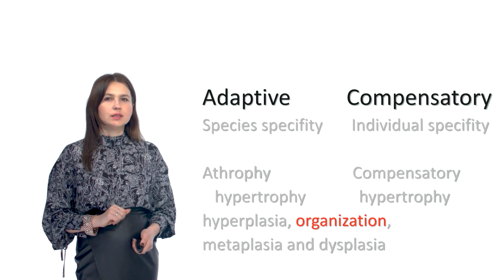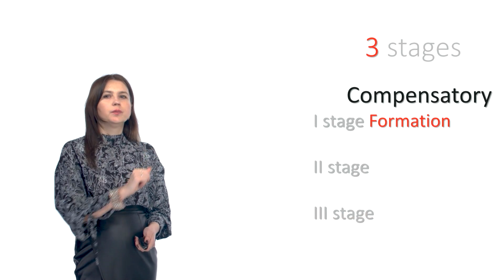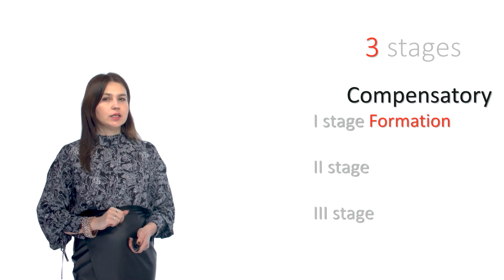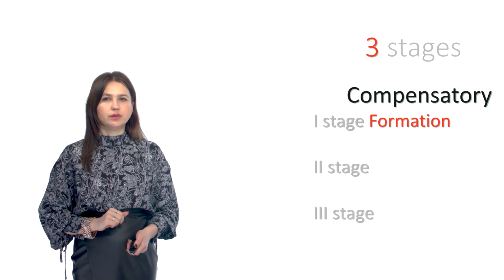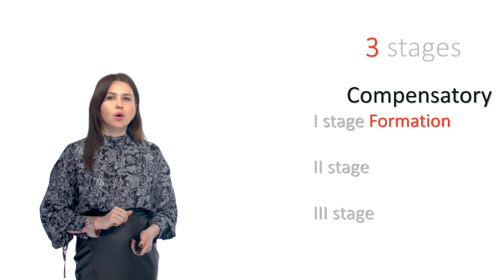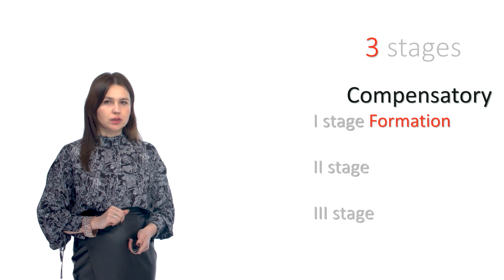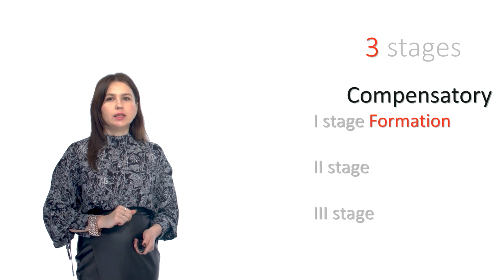Also, there are three stages of the compensatory process over time. The first stage is formation. It's a mobilization of reserves in organs or tissue to compensate the increased load on the organ without structural adjustments. The second stage is fixing.